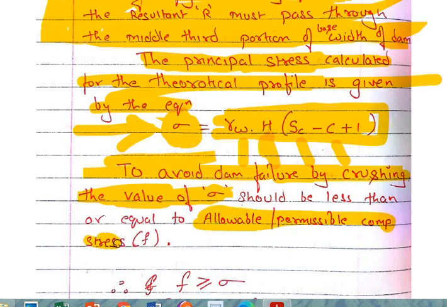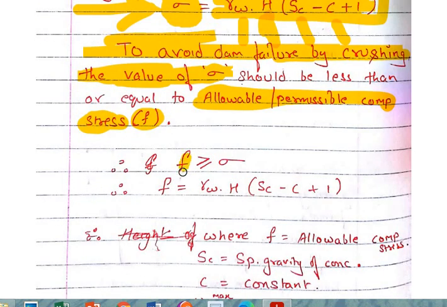This is the allowable compressive strength. Actually, this should be strength. Okay, your compressive stress, or you can say the principal stress, should be less than or equal to the allowable or permissible compressive strength. That is given by the term F. Which says the strength should be greater than or equal to the principal stress.